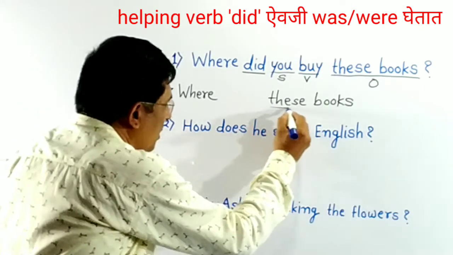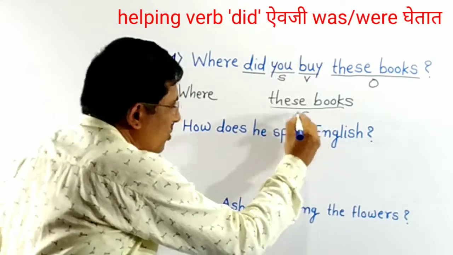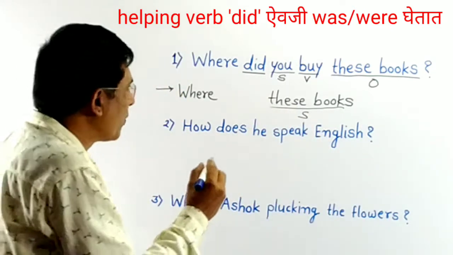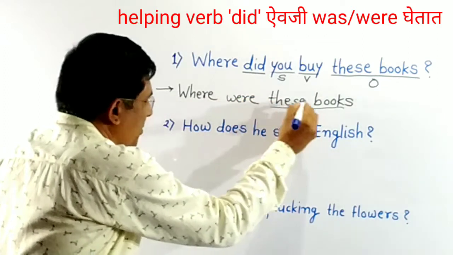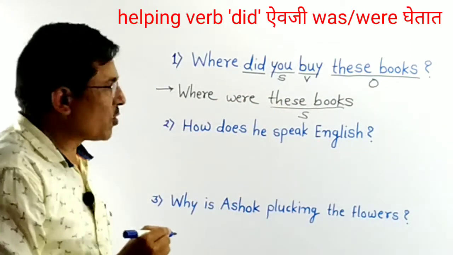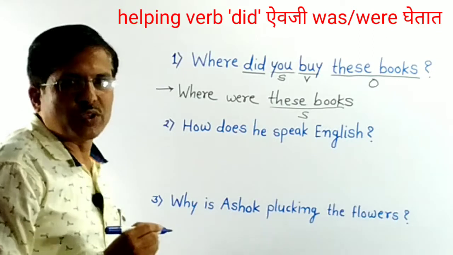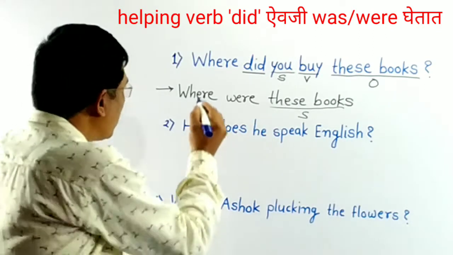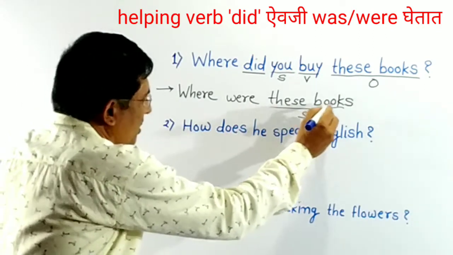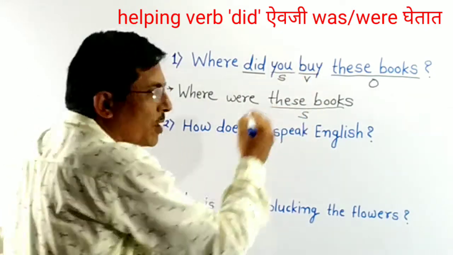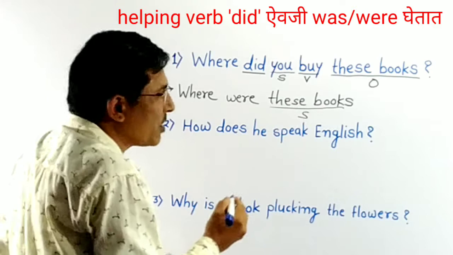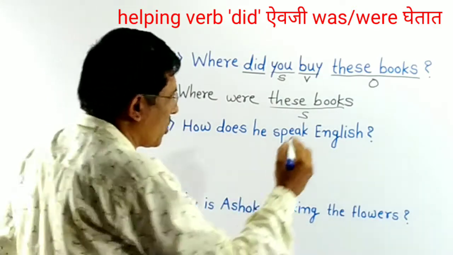Here, these books is now subject. So we should use were here, because here subject is plural. These books is plural. So we should use were. Where were these books? Okay. Now write the V3 form of buy. What is the V3 form of buy? Bought.